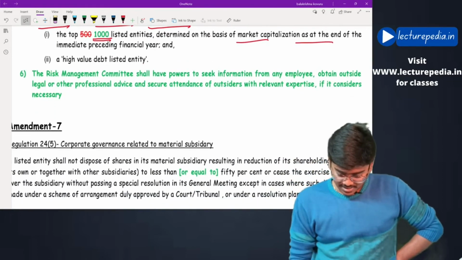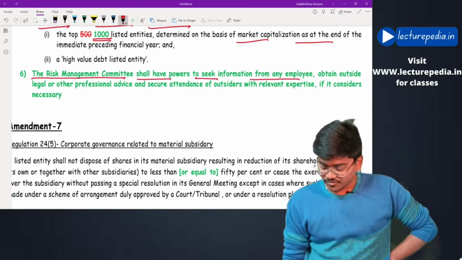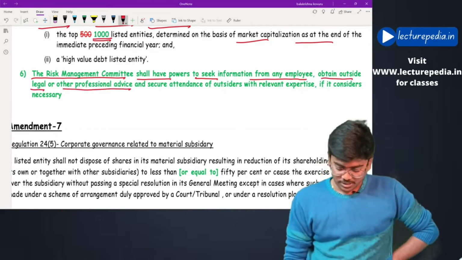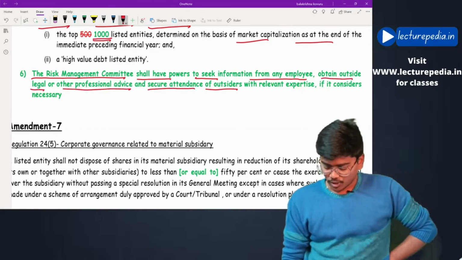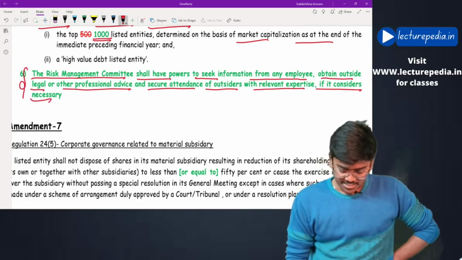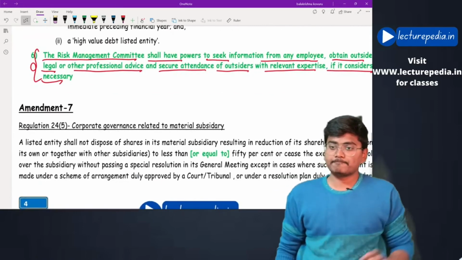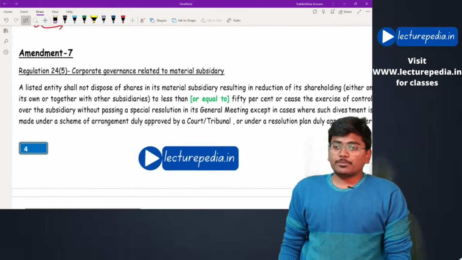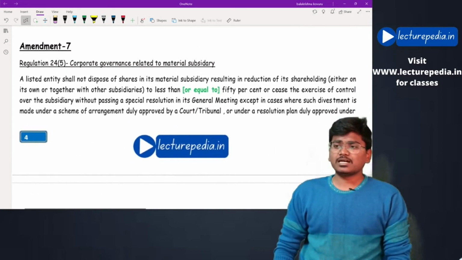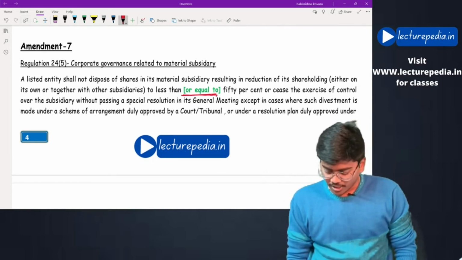Next, the risk management committee shall have powers to seek information from any employee, obtain outside legal or other professional advice, and secure attendance of outsiders with relevant expertise if it considers necessary. Okay, additional power is granted to the risk management committee. Okay, that was amendment number 6. And amendment number 7 is a minor amendment where "or equal to" is added.